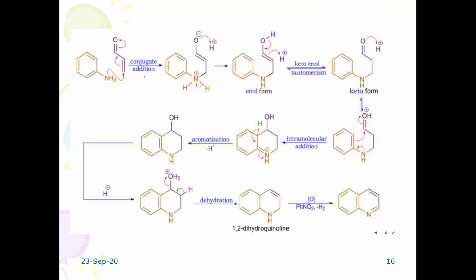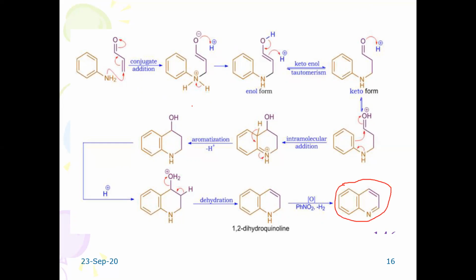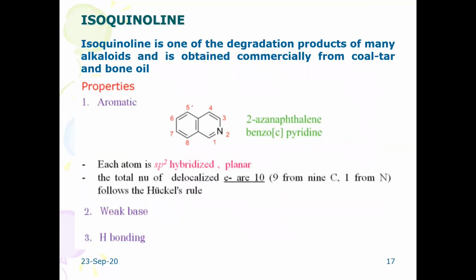The conjugate addition, it is 1,4 addition, enol form structure, keto-enol tautomerism, then internal rearrangement, intramolecular addition taking place, aromatization process, addition of a proton, dehydration, and 1,2-dihydroquinoline as an intermediate product. Soon after oxidation, you will get a quinoline derivative. Whatever I have discussed in detail, the same thing is represented like this. The last one is isoquinoline.